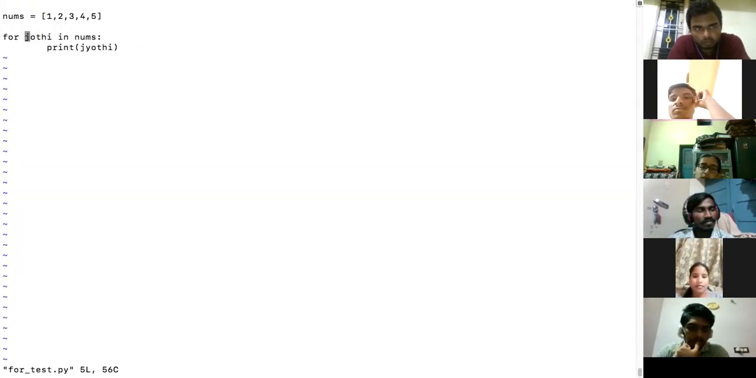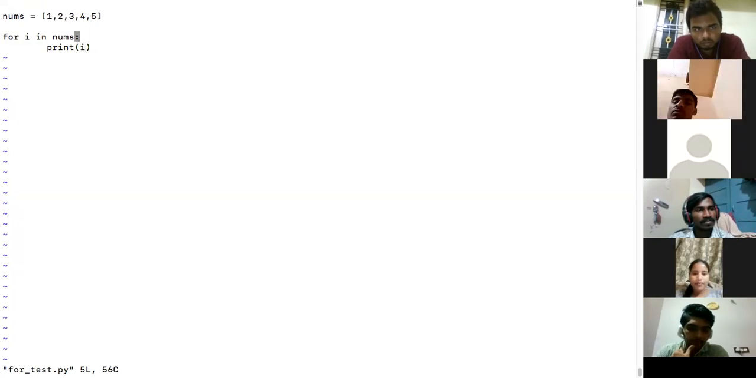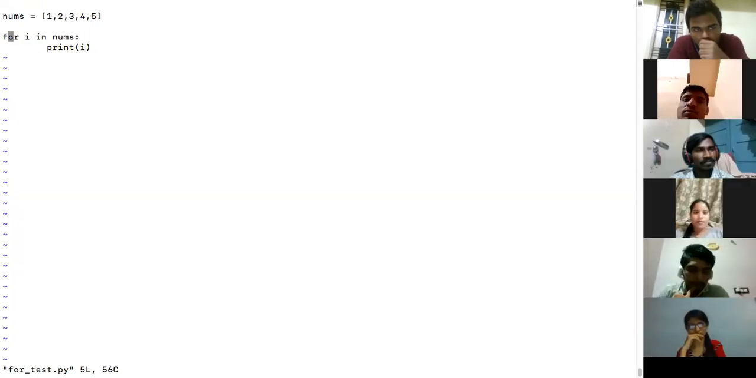Or else you can write I. Okay, see here. You can write I. It is a variable name. You can write whatever you want over there, right? That is a variable, right? So basically for is a keyword and in is a keyword. So for I in, this is basically a sequence.